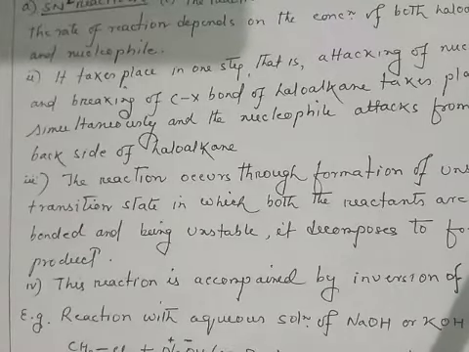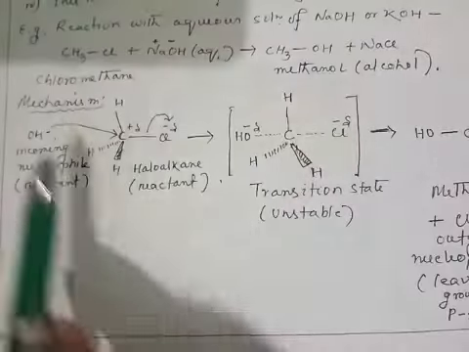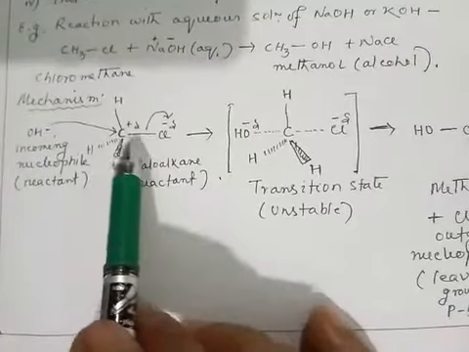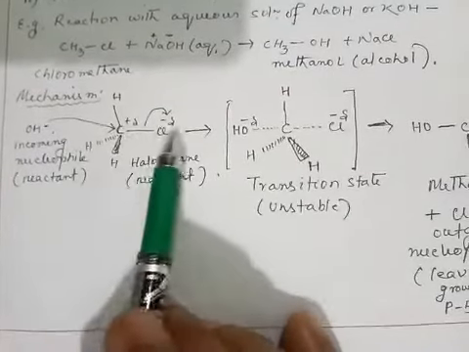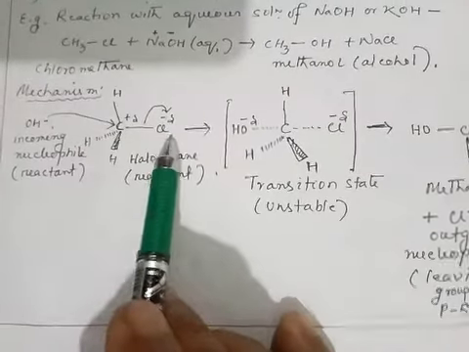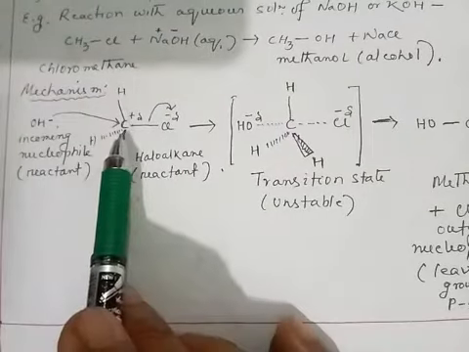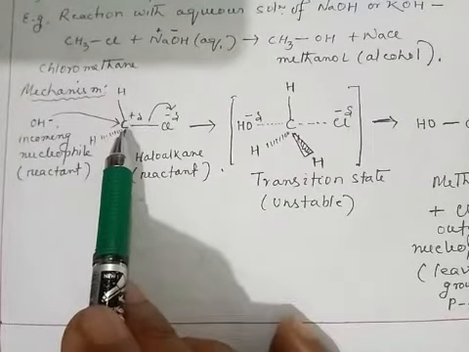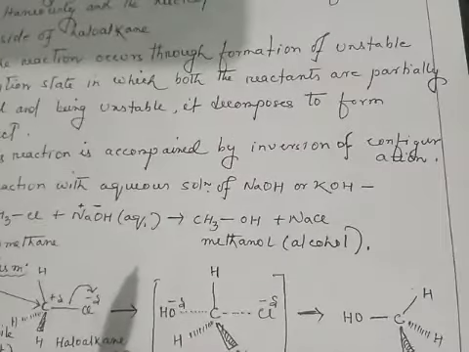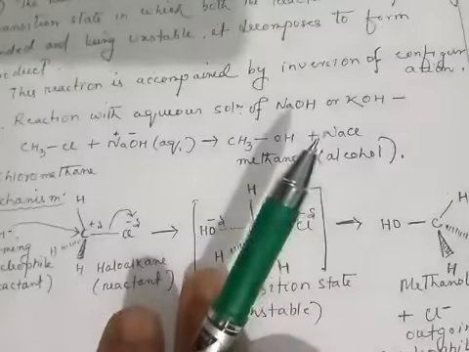Next point, it takes place in a single step. That means the attack of nucleophile and the breaking of the C-X bond takes place simultaneously, and the nucleophile always attacks from the backside of the substrate molecule, and the reaction proceeds through the formation of an unstable transition state.